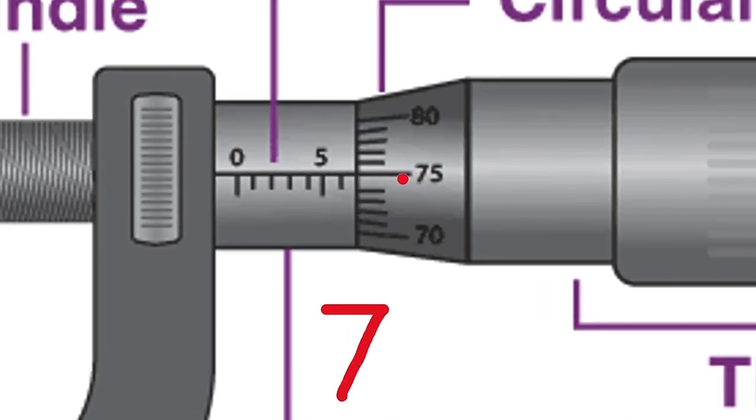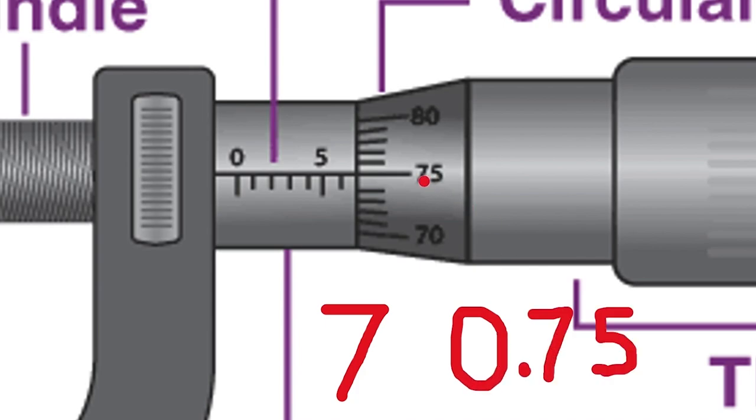The marking of the fractional scale that is aligned with this line is 75, as it can be seen. Now this 75 is written as 0.75. If the number is in tens, then we say 0.75, and if the number is in units, then we say 0.01 or 02 or 03, so 0.04 or 0.06.